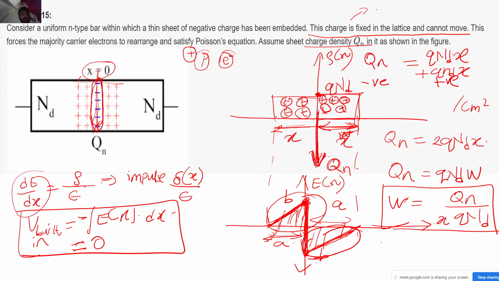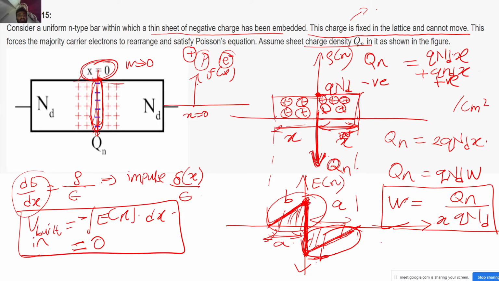Yeah, correct. So see, what they have given me is that a negative charge sheet has been embedded, a thin sheet of negative charge, correct? A thin sheet means a very thin sheet. It doesn't have any thickness, so it's so thin that I cannot define the width over here. This width is tending to 0, correct? So we generally model this kind of function, whenever it is given that this exists only at a particular point at x equal to 0, it doesn't have any width. That means you have a function which will be looking like this at x equal to 0.